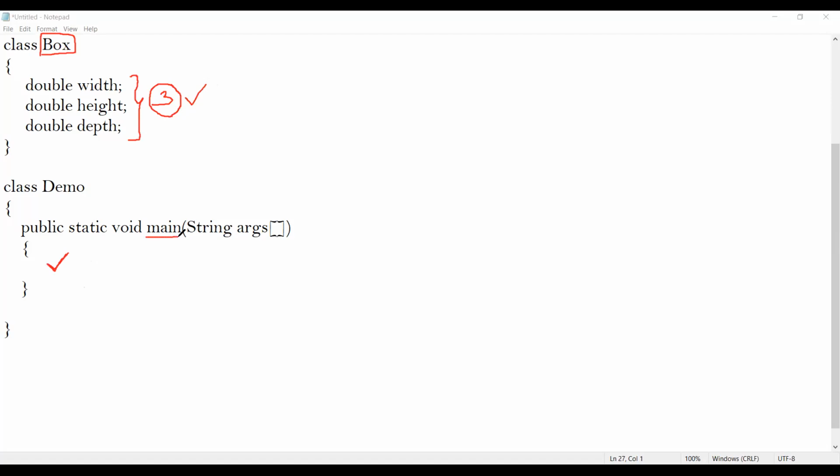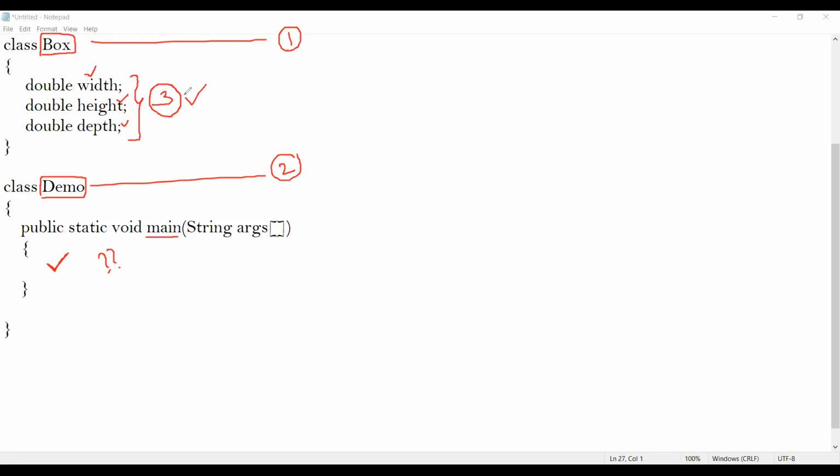And where is this main method present? This main method is present inside a class called Demo. In other words, I have two classes: Box is the first class and Demo is the second class. Inside the main method, I want to access these three instance variables, that is width, height, and depth. How can I do it?